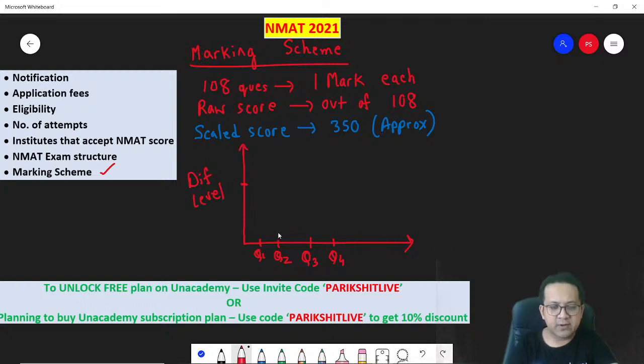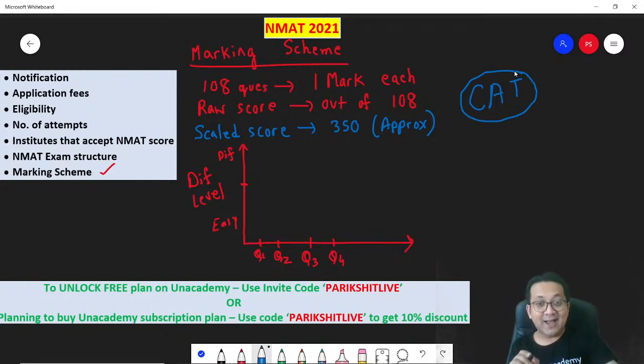On the bottom side you will have easy, and on the top you will have really difficult questions. Now, the NMAT, if you have heard this term, is a computer adaptive test. CAT means the NMAT is a computer adaptive test.